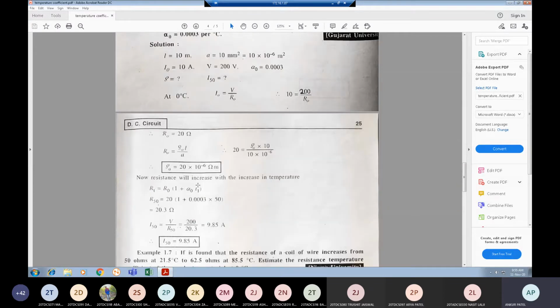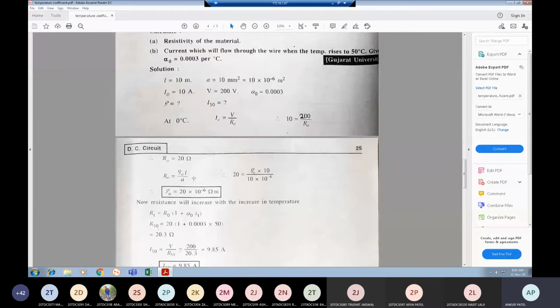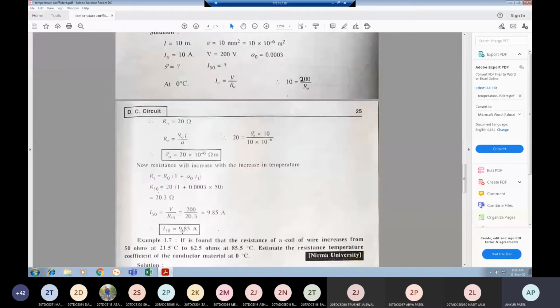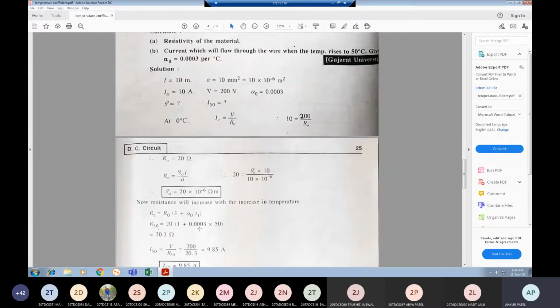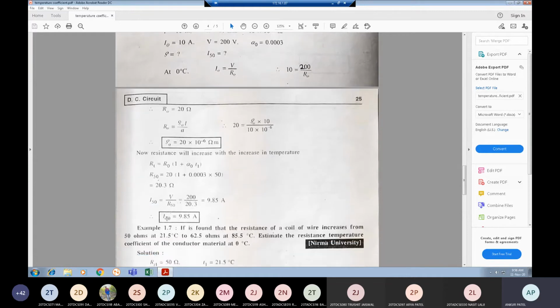Or you can also write T here. So R50 is equal to 20.3 ohm, and according to Ohm's law, I is equal to V by R. So I50 is equal to V upon R50, 200 upon 20.3, so it is 9.85 ampere. So at a 50 degree rise in temperature, we are getting the current 9.85 ampere. Initially, we had current 10 ampere, and now at I50, we have 9.85 ampere.